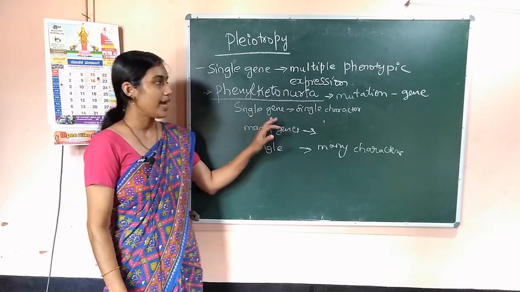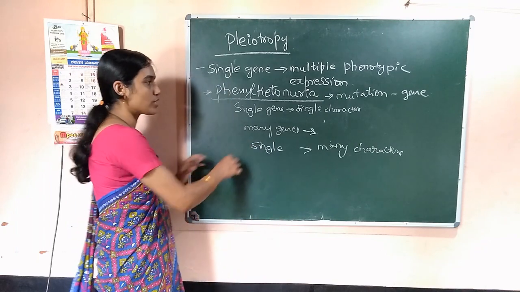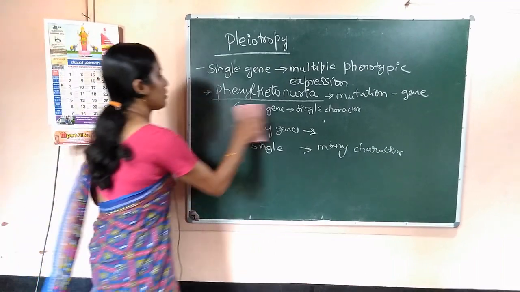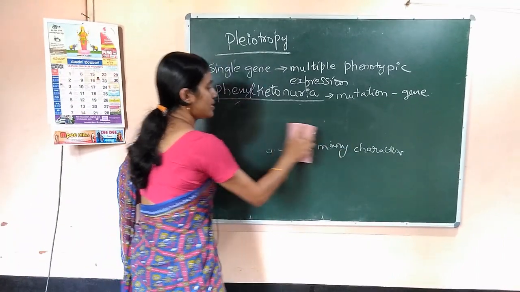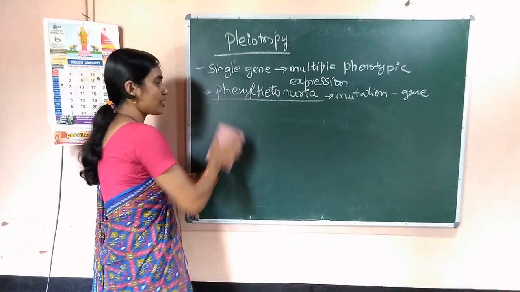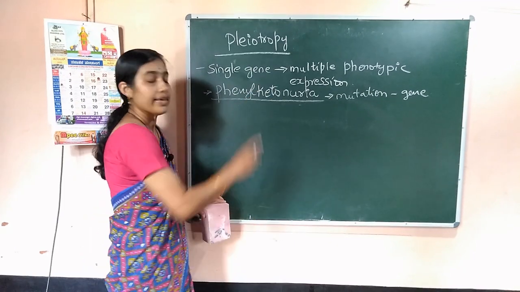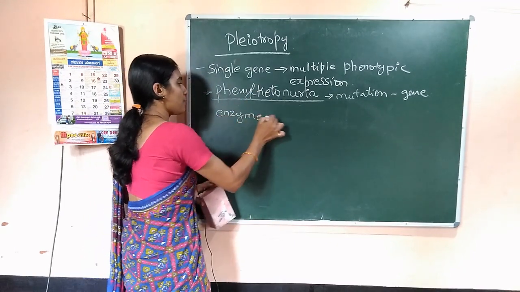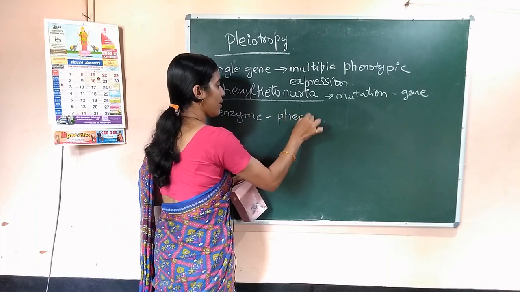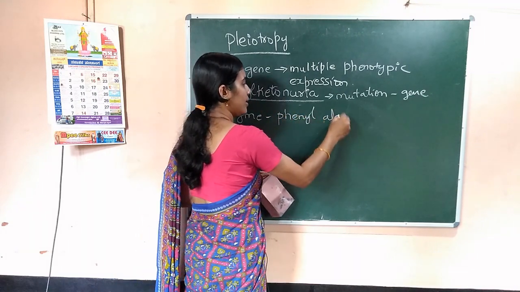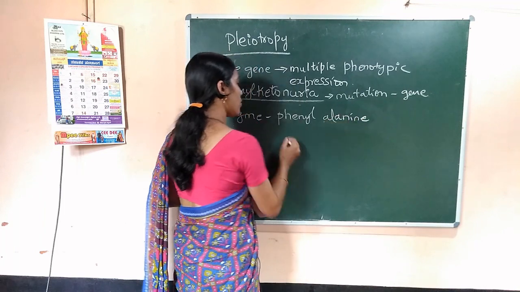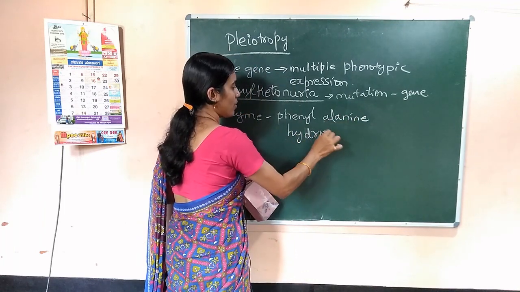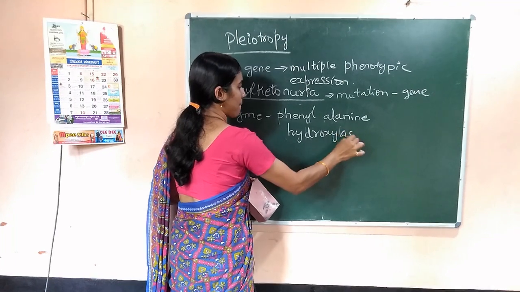That gene codes for an enzyme, phenylalanine hydroxylase.